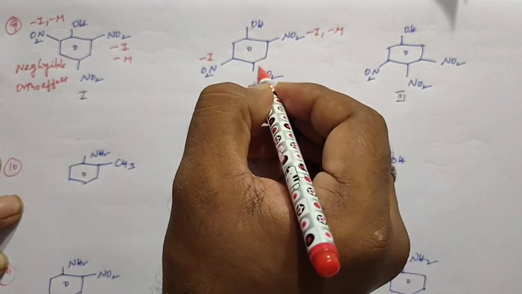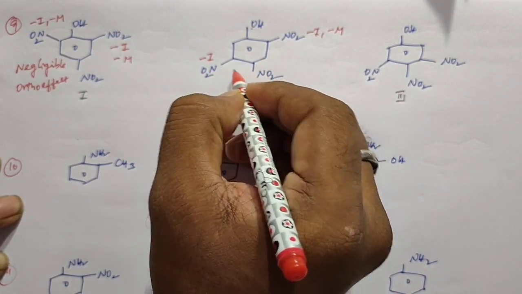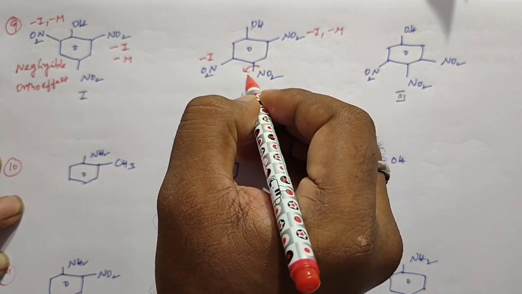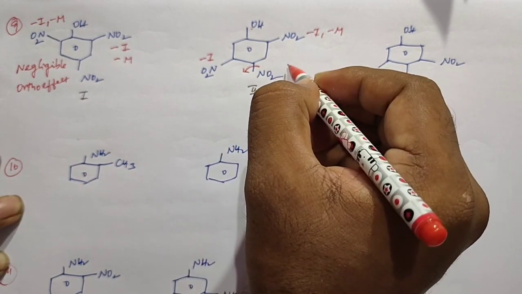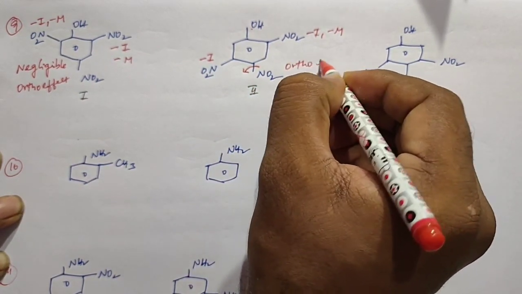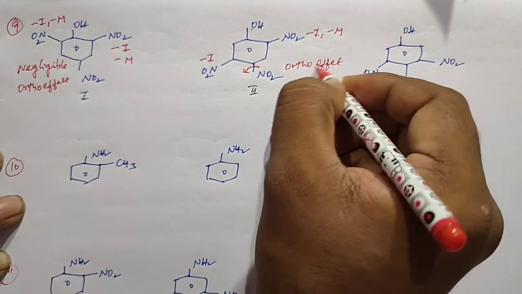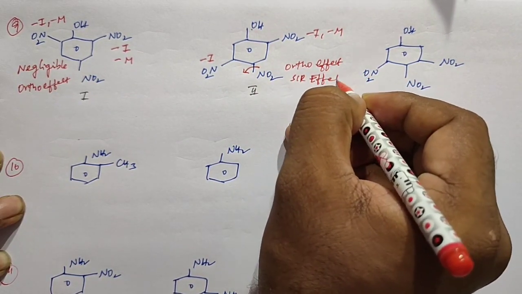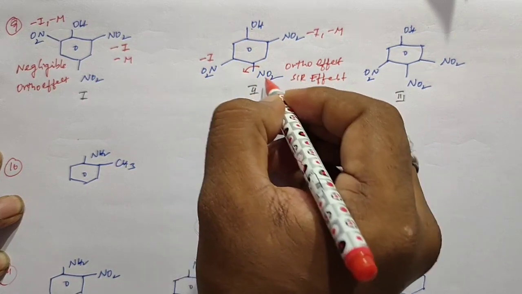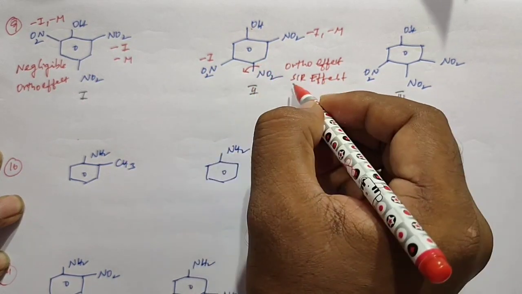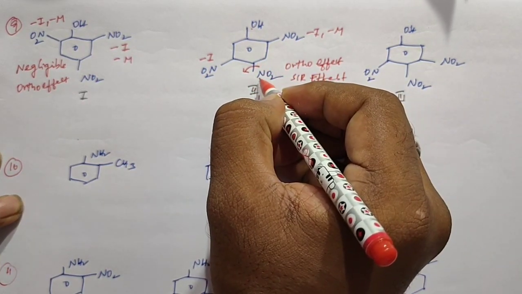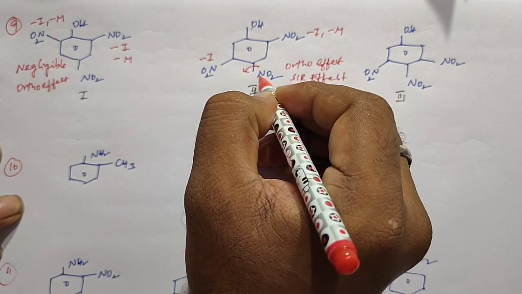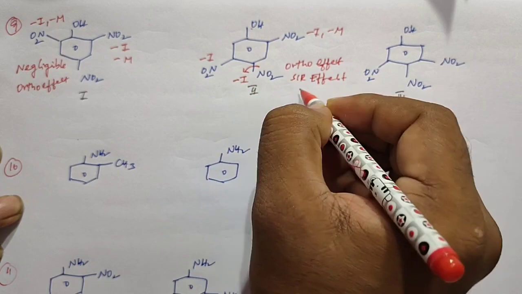Here, due to the ortho effect, this NO2 can go out of plane. So for this NO2 the ortho effect, I mean the SIR effect, is present. So it cannot show resonance with the benzene ring. So here plus M and minus M effects are not possible. Due to being out of plane, it can show only the minus I effect.